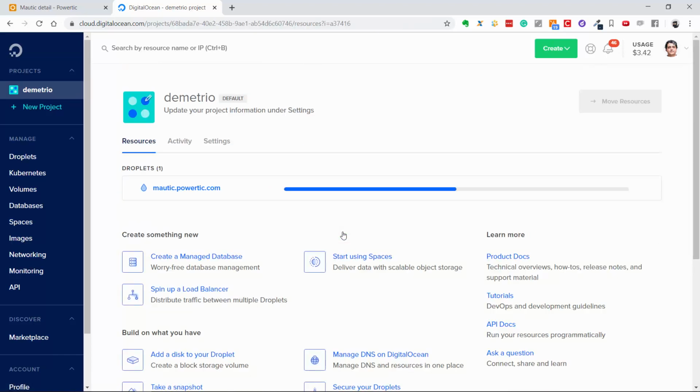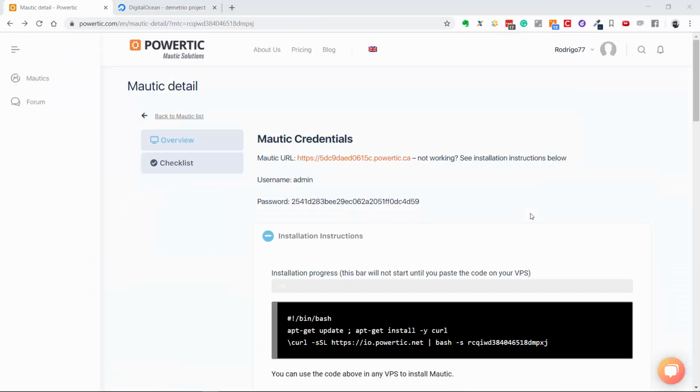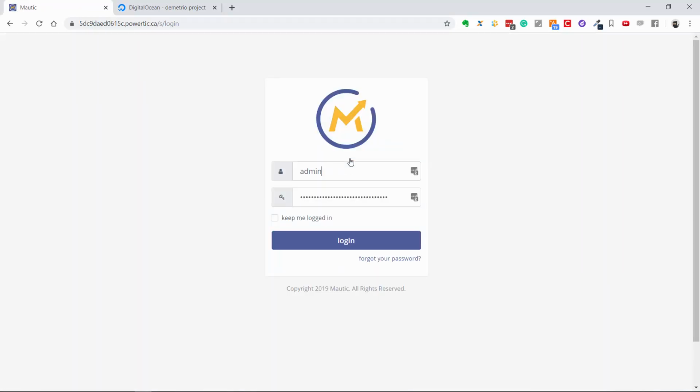DigitalOcean will install your VPS, and after this progress bar finishes, we'll start Mautic installation. So when this progress bar finishes, it doesn't mean your Mautic is ready. You have to wait around 15 to 20 minutes. We waited 15 minutes, and now I clicked here, and our Mautic installation is ready.